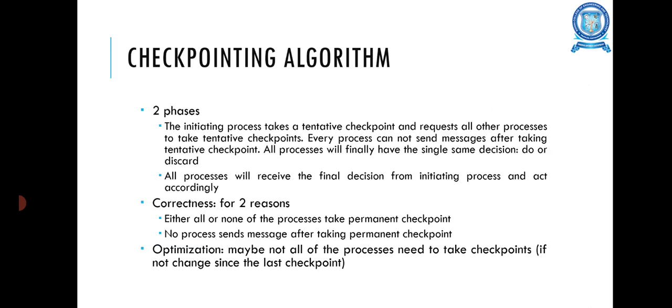The checkpointing algorithm has two phases. In the first phase, the initiating process Pi takes a tentative checkpoint and requests all the other processes to take tentative checkpoints. Each process informs Pi whether it succeeded in taking a tentative checkpoint. A process says no to a request if it fails to take the tentative checkpoint.